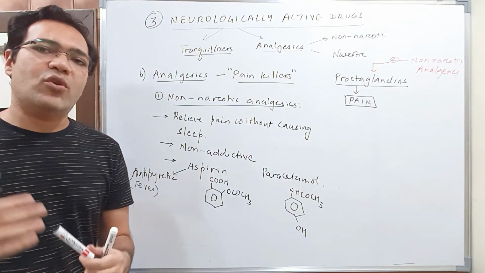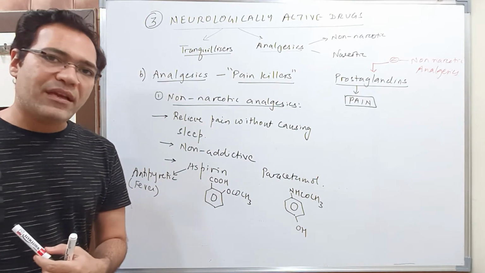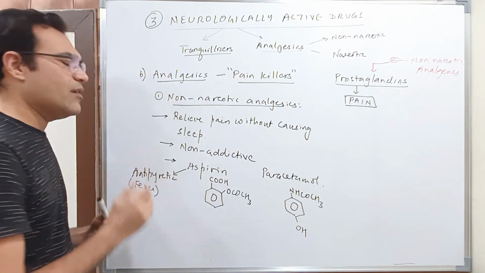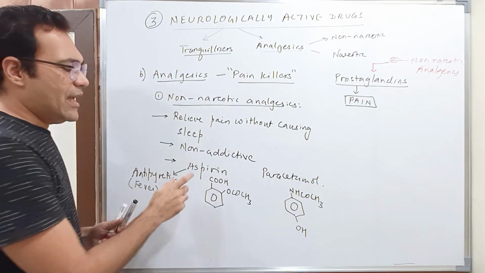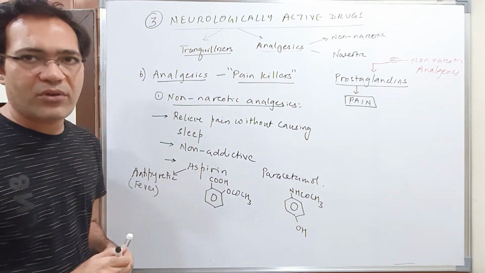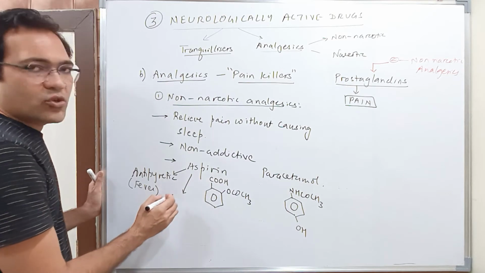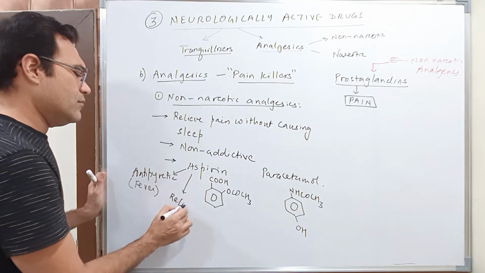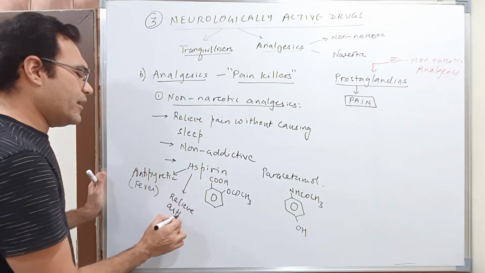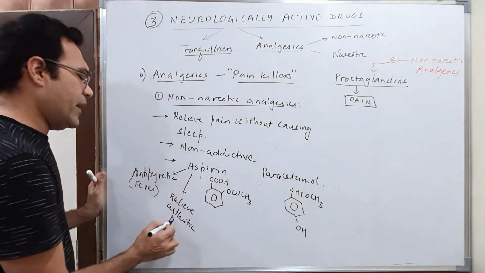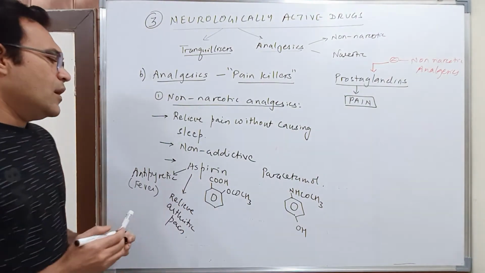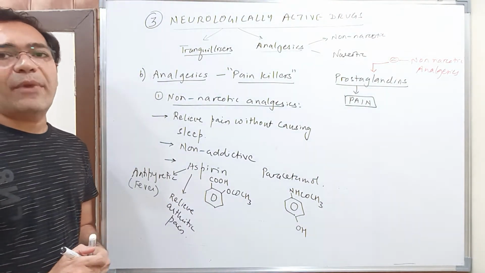Generally in fever, your body temperature goes up. To bring the temperature down, we can use antipyretic drugs. Aspirin also acts as an antipyretic, so it is generally given in cases of fever also. It is also used to relieve arthritic pain.